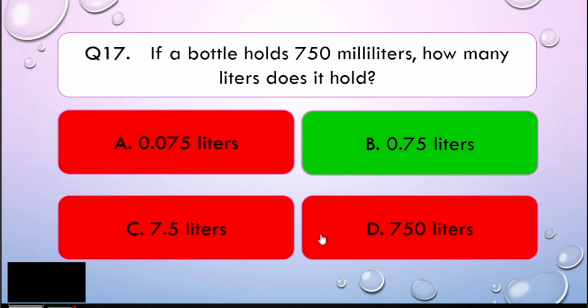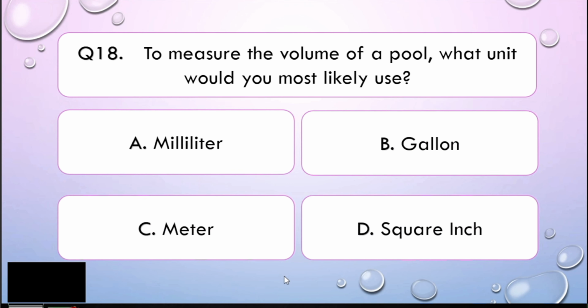So now let us go to question number 18. To measure the volume of a pool, what unit would you most likely use? Is it A, milliliter, B, gallon, C, meter, or D, square inch? I'll give you 5 seconds to think about your answer.